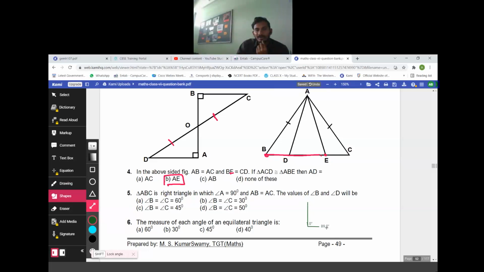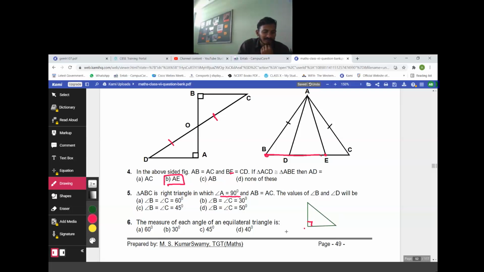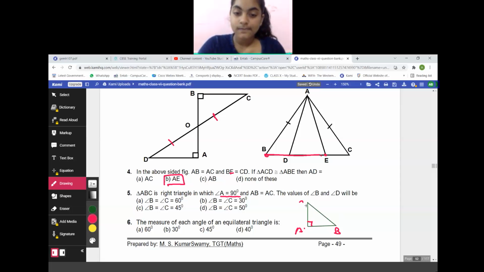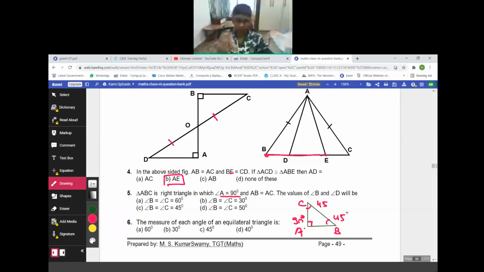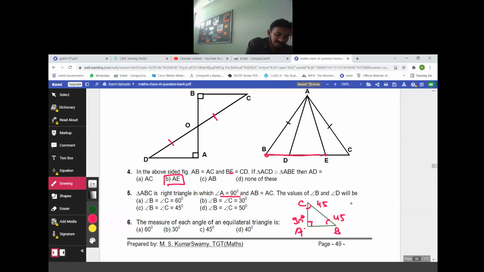One more thing you need to remember. In triangle ABC, the right angle is at A, which is 90 degrees. So here the angles will be B and here it will be C. The values of angle B and angle C will be what? If this is 90, then the remaining two will be 45 each, because the sum of the angles of a triangle is 180. Angle sum property.